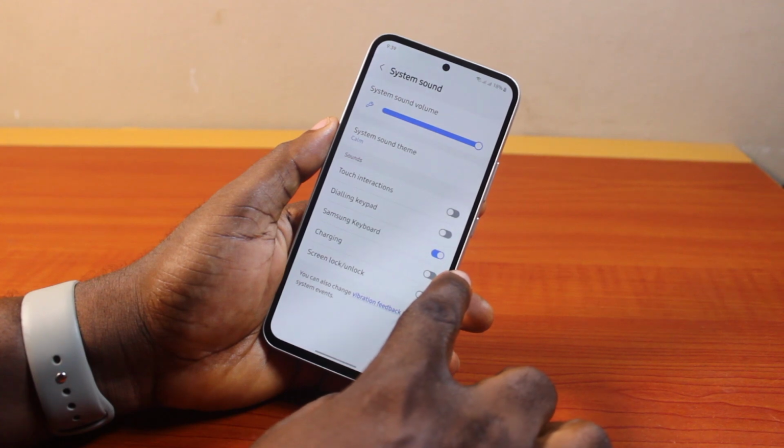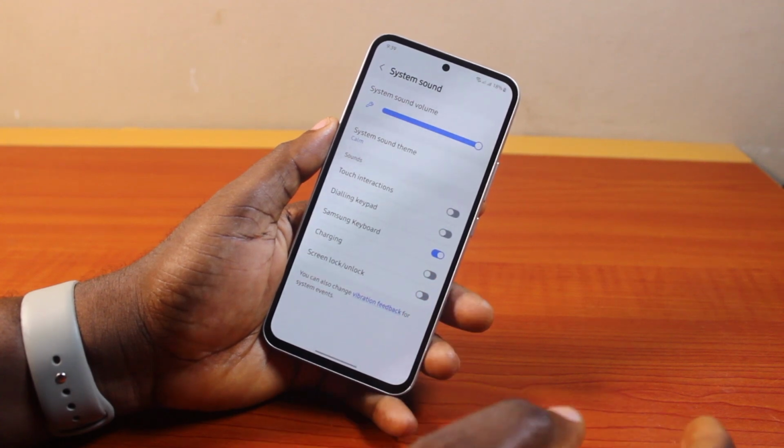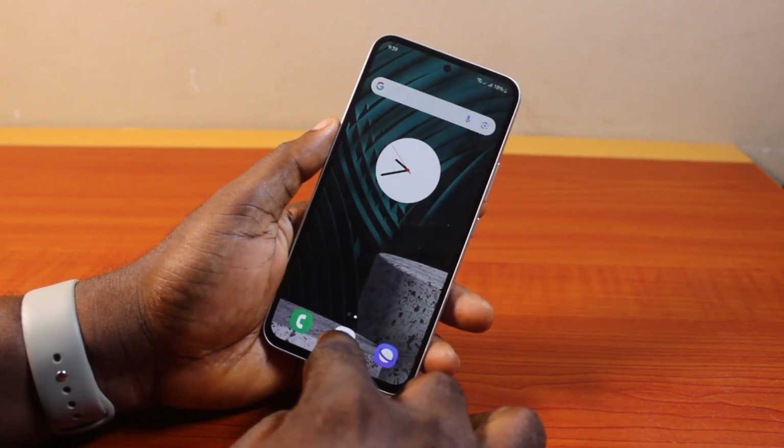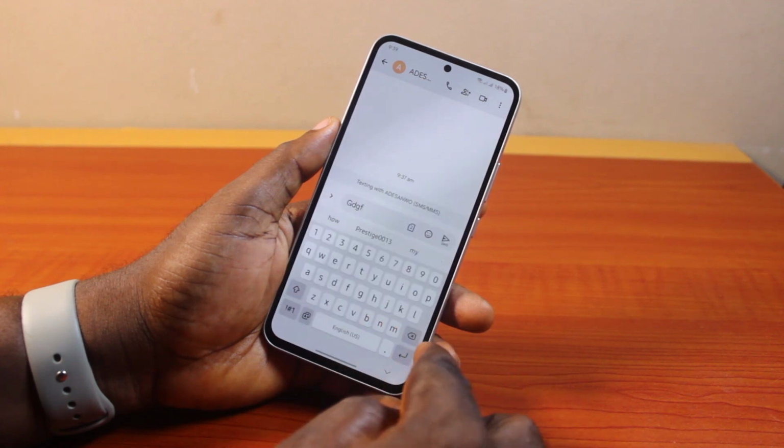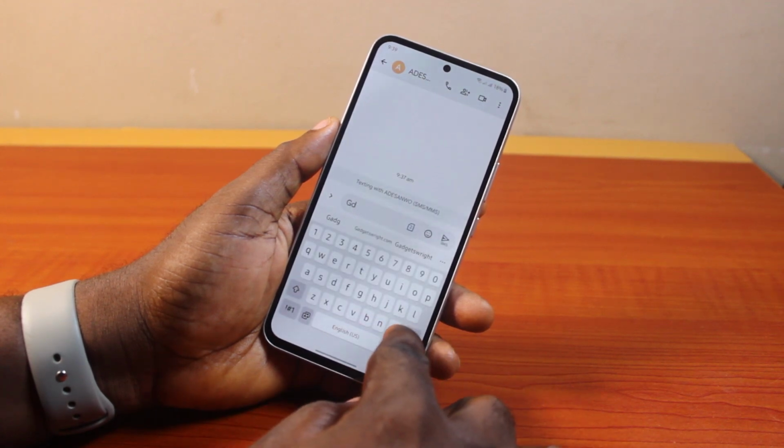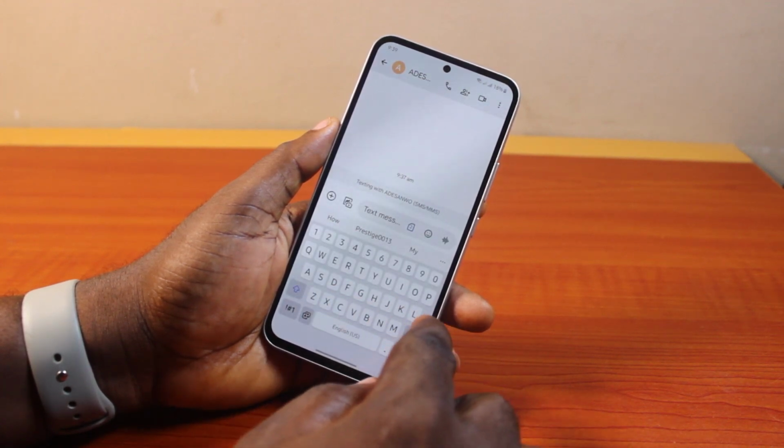Then make sure you turn on Samsung keyboard. Once you have all that set up, you can now go back to the Samsung messaging app, or just go ahead and open your Samsung keyboard. Then you see the Samsung keyboard sound change.